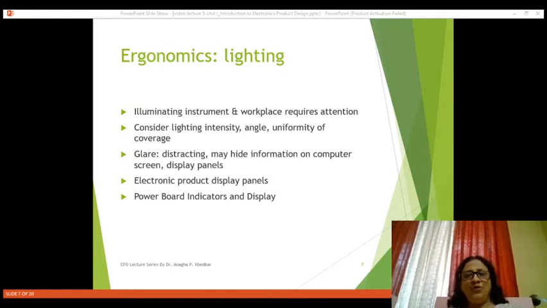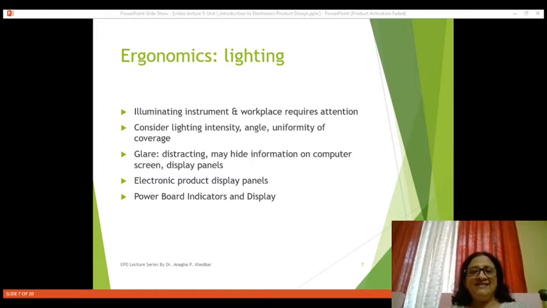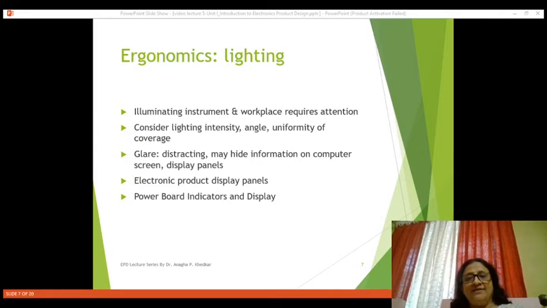Now the second important point besides workplaces is about lighting. How should be the lighting included in the workplace as well as instrument or product lighting? That is very important, because when we operate a particular instrument, then we must consider lighting intensity, its angle, how much area is covered uniformly with sufficient light and intensity. These things are important. Why?